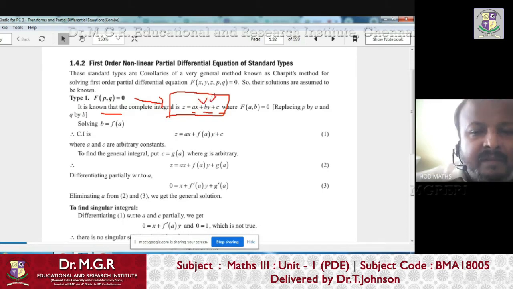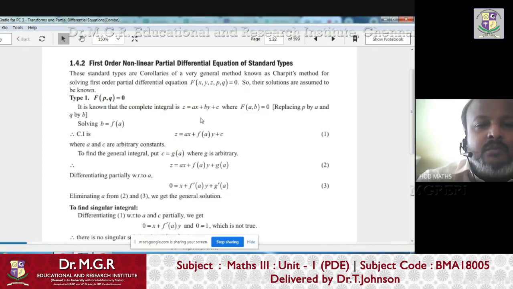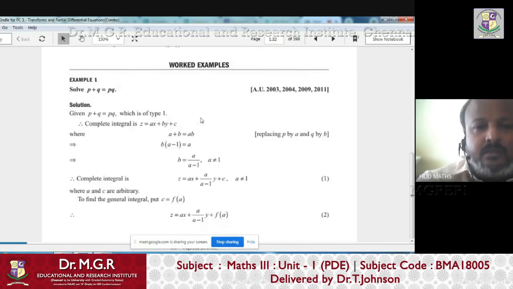So the number of independent variables is not equal to the number of arbitrary constants. Then what we have to do? I will explain through one simple example, then you can understand the idea behind finding the complete solution of a PDE.